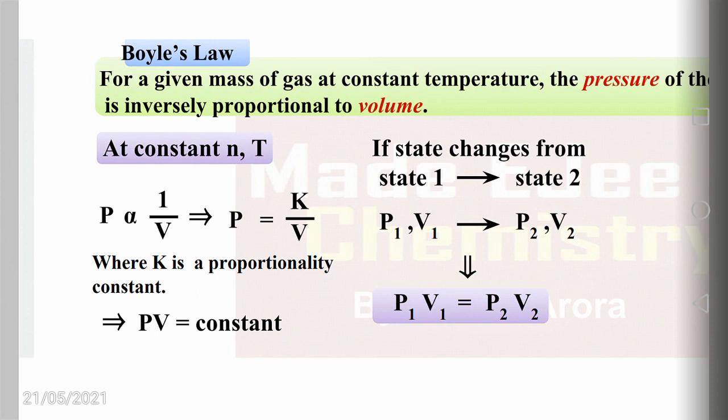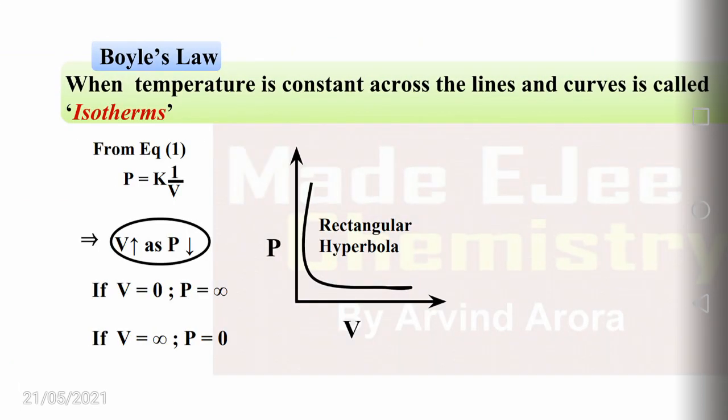Boyle's law states that for a given mass of a gas at constant temperature, the pressure of the gas is inversely proportional to its volume. That is, at constant temperature, P is inversely proportional to volume, that is, the product of pressure and volume is always constant at a given temperature. When the temperature is kept constant, the lines and curves are called isotherms. Whenever we draw the curve for pressure and volume at a given temperature, the curve obtained is called an isotherm and it looks like a hyperbola.